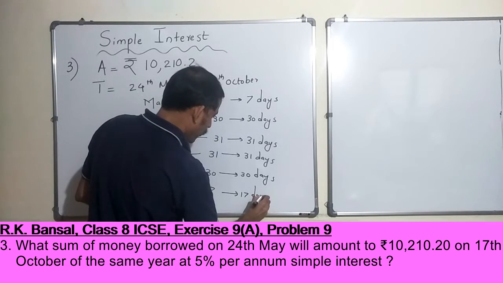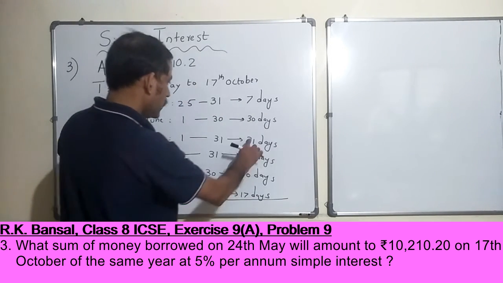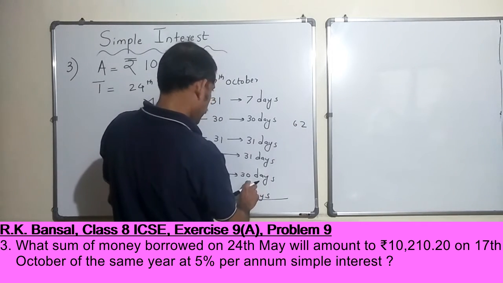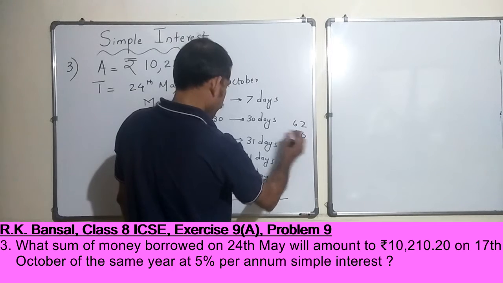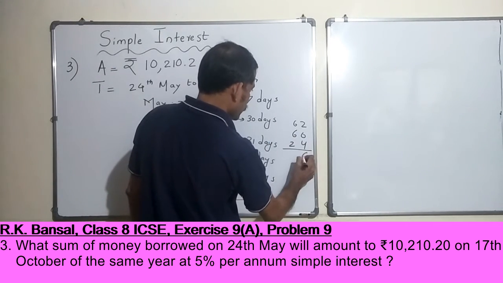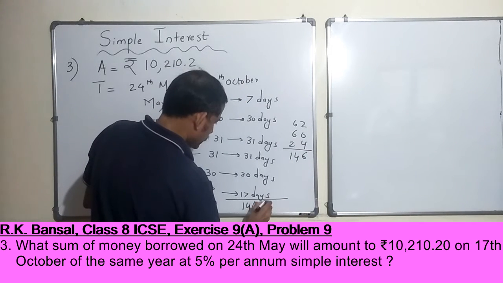Now if you add all this, how many days? So 31 into 2, 62, 30 plus 30, 60, and 17 plus 7, 24, right? So it is 6, 6 to 12, 146. So 146 days.